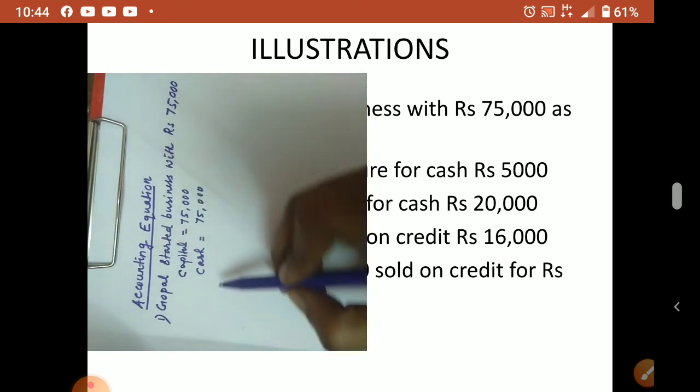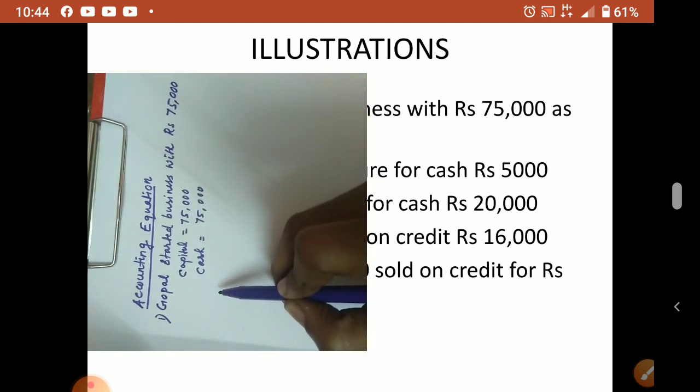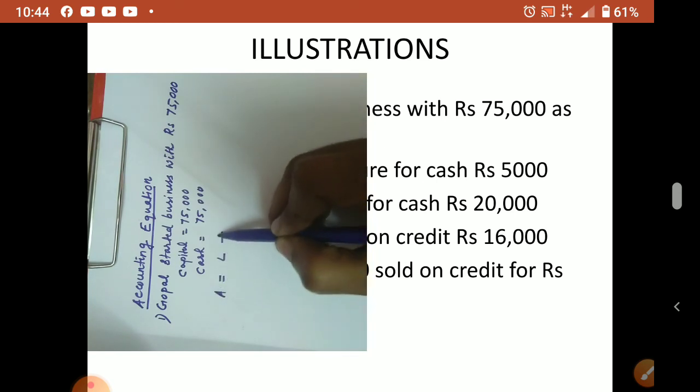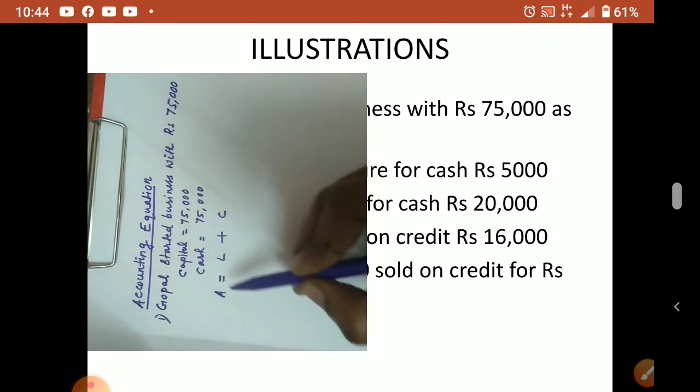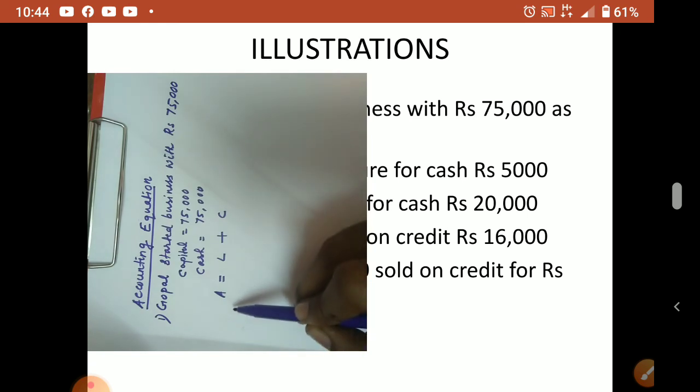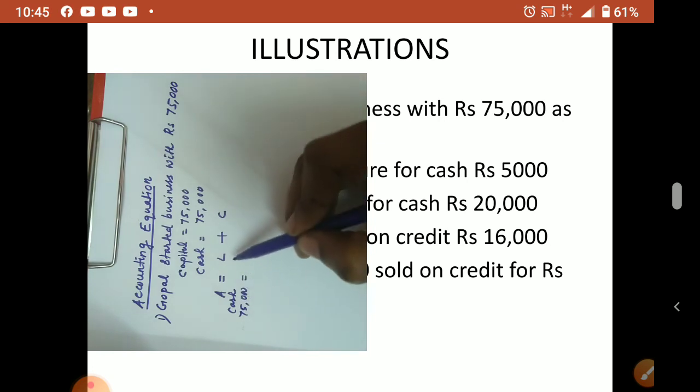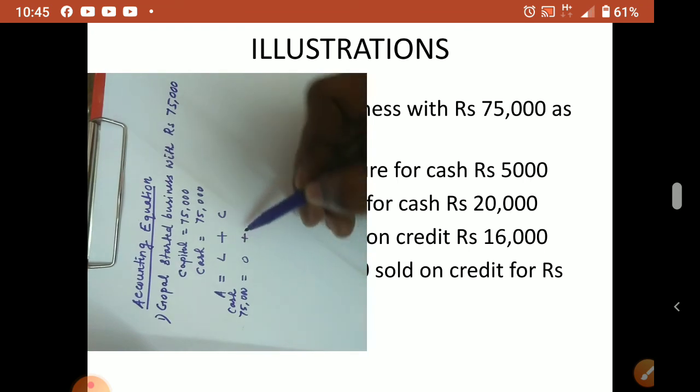So our job is to prove the accounting equation: assets is equal to liability plus capital. So here on the asset side, what can we show? Cash is an asset. So here we write asset side cash 75,000, equal to liabilities, nothing is there, 0, plus capital 75,000.